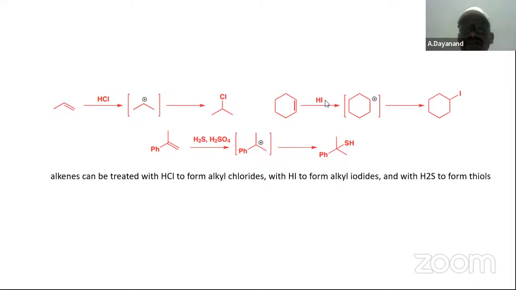Similarly, HI, hydrogen iodide addition, also results in iodocyclohexane. Next, thiols. To form thiols, H2S is added. SH is formed.